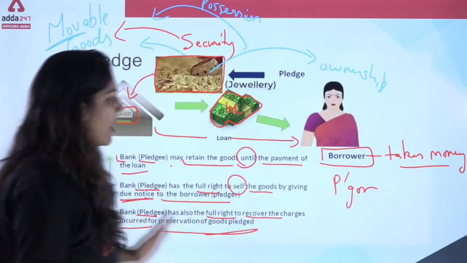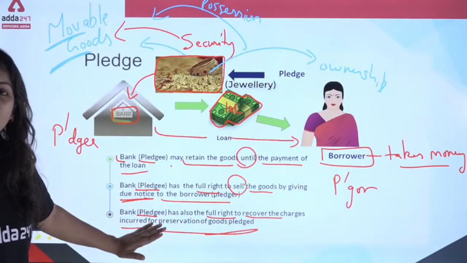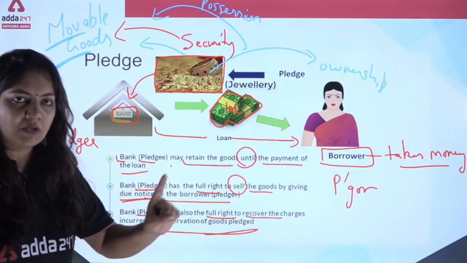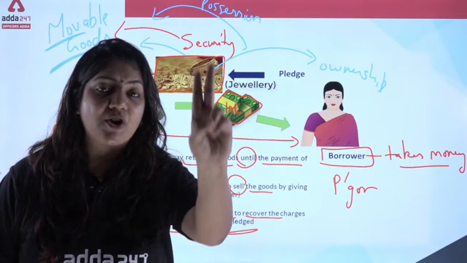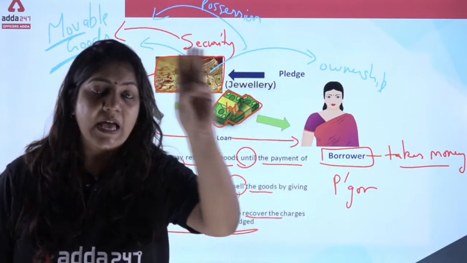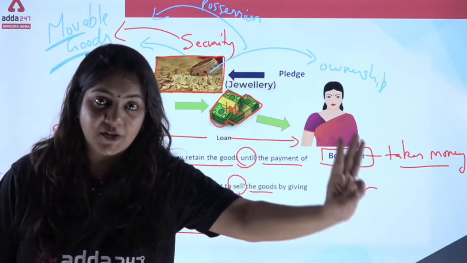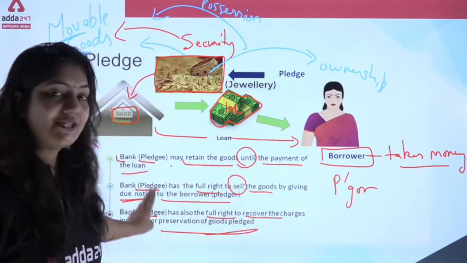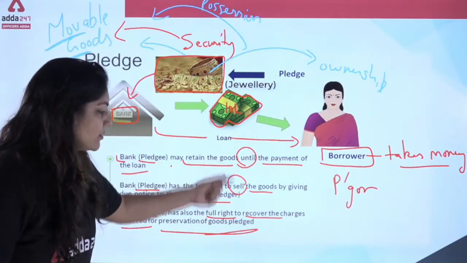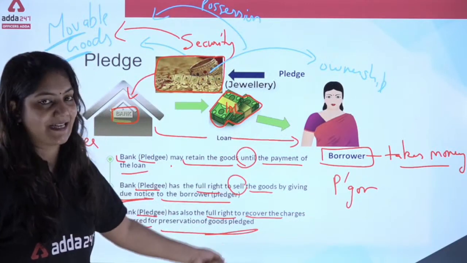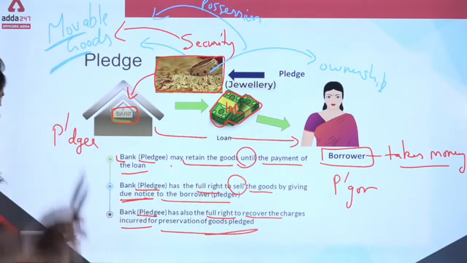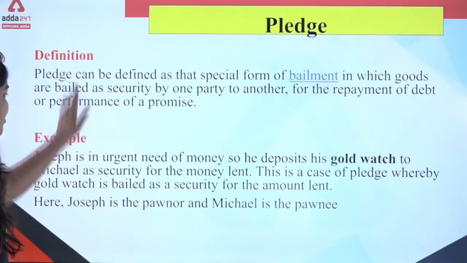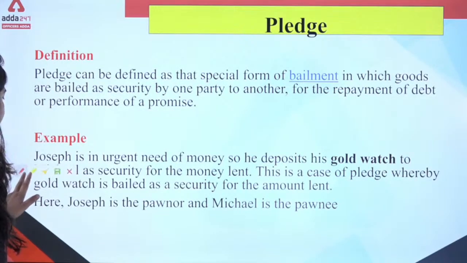Got it? Now, I think this example is clear to all of you. What you have to note down? Simply the parties' names. Second thing, security is movable property. Third, possession is transferred to the pledgee. You have to note down these three sentences. So that is a simple example of your pledge. Now we will go through the definition. Now see what is the definition of this pledge.